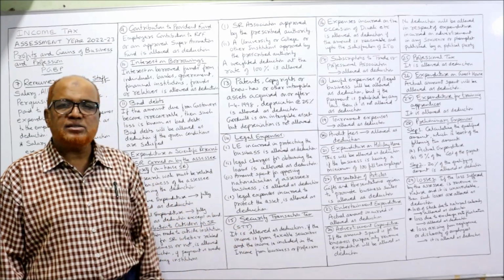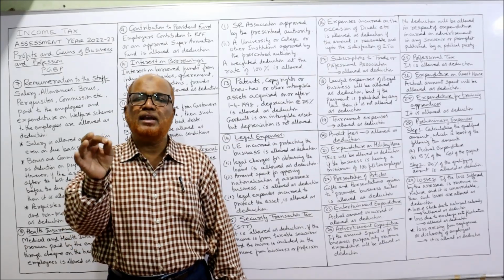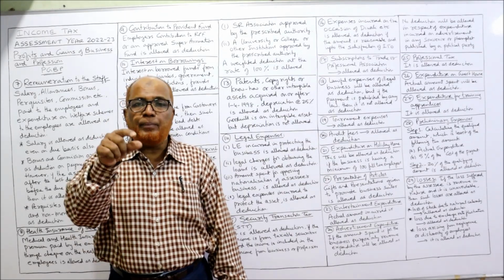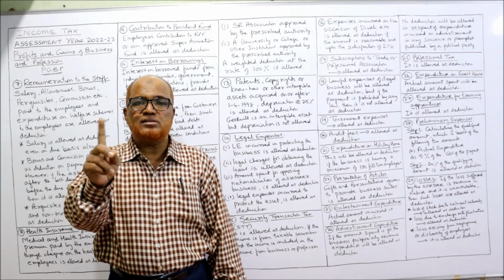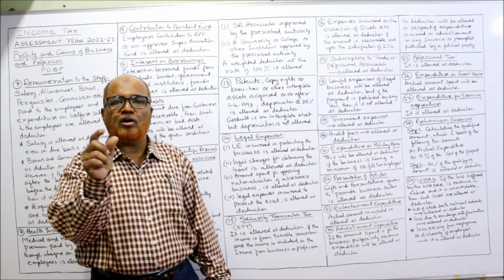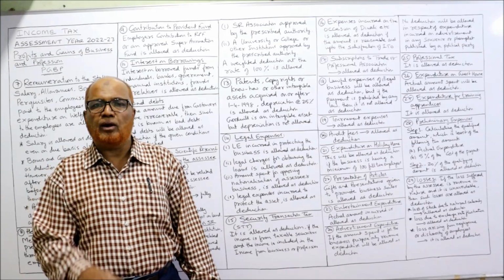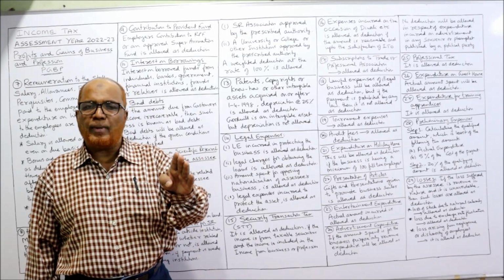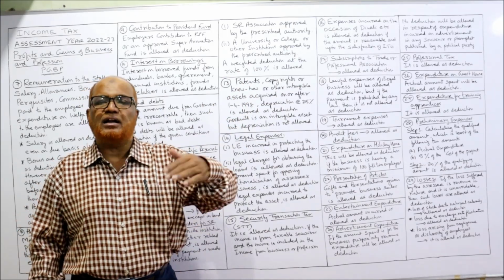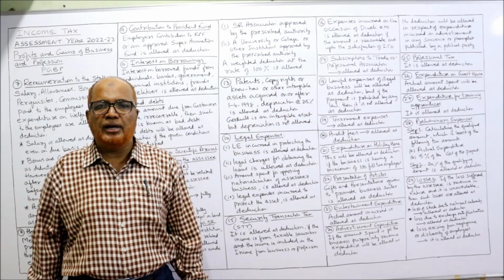Next one is advertisement expenditure. Regarding advertisement expenditure, the Income Tax Act says revenue expenditure incurred on advertisement will be allowed. Capital expenditure incurred on advertisement is not allowed. Similarly, advertisement made in a souvenir or pamphlet published by a political party will not be allowed. For example, if a souvenir, magazine or pamphlet is published by a political party and the business has given an advertisement in it, the Income Tax Act says no deduction.